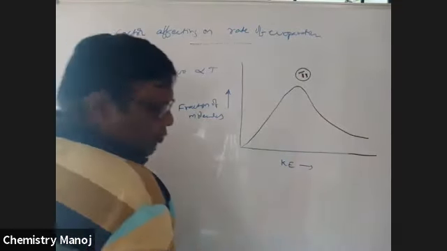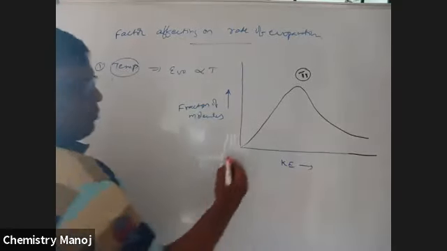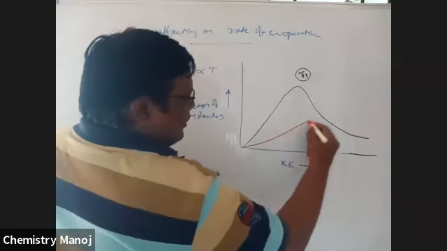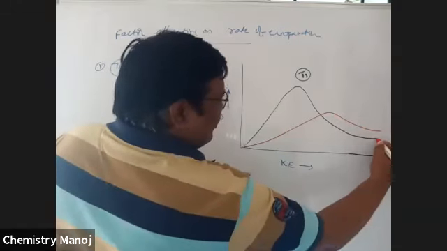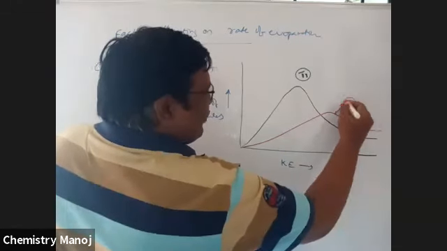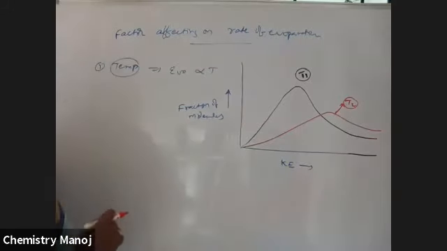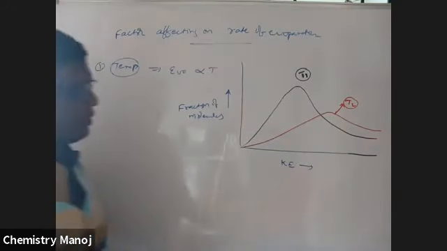Okay. Now I'm going to draw one more graph at another constant temperature. Let it be temperature T2. It is T1 temperature, and this is T2 temperature. See here.